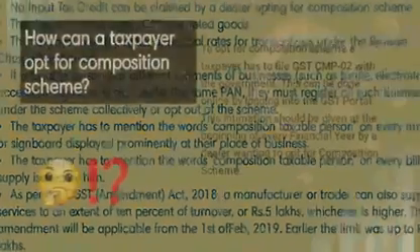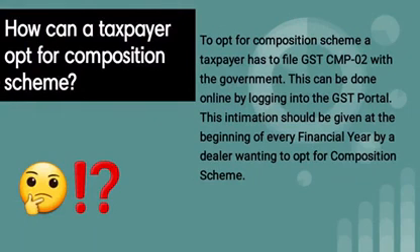Next, how can a taxpayer opt for the composition scheme? To avail the composition scheme, a person has to file GST CMP-02 with the government, and this can be done online by logging into the GST portal. The person who opts for the composition scheme should intimate the government at the beginning of every year.